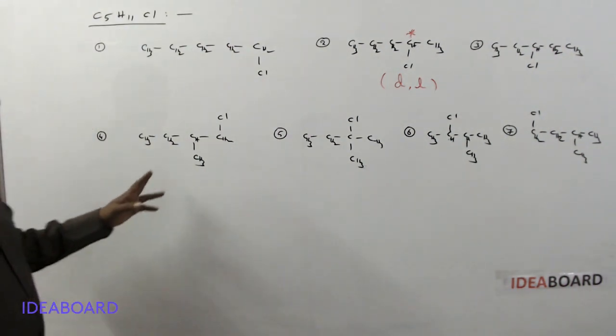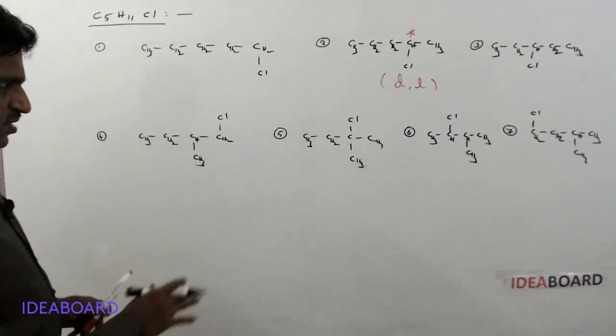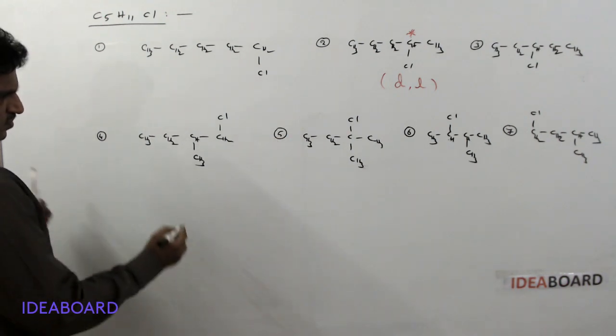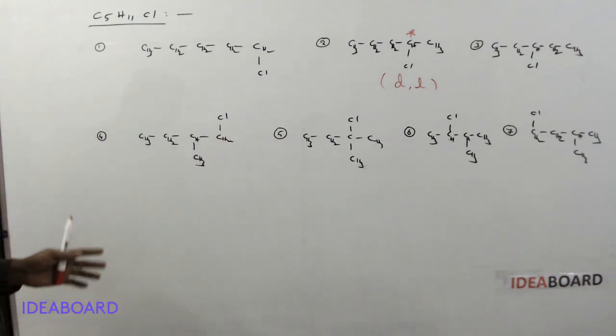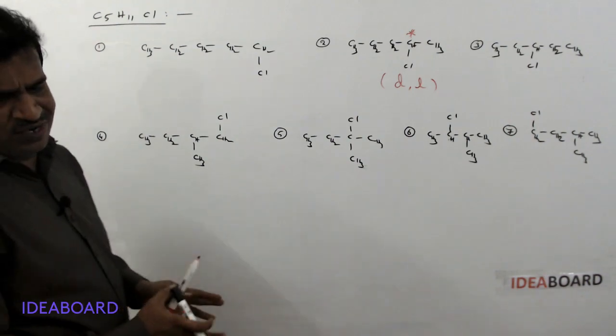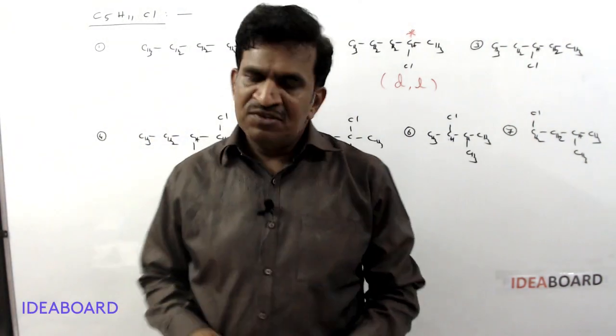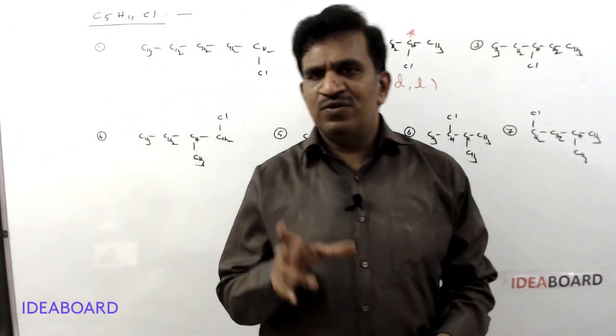Sir, is there any similarity? I think there is the same type of compound we have. Please check the IUPAC name, whether we are writing a different structural isomer or not. How we can check? It is very easy and important to observe.